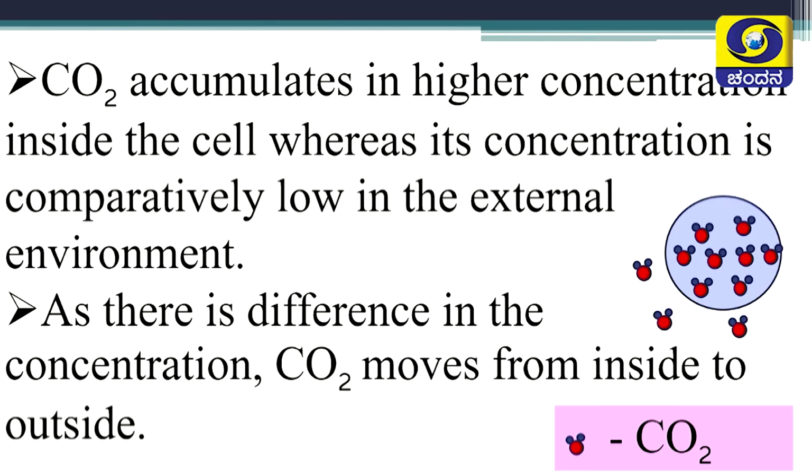So, inside the cell concentration is more, outside the cell concentration is less. What would be the direction of movement? Carbon dioxide moves from inside the cell to the external environment spontaneously by the process of diffusion.